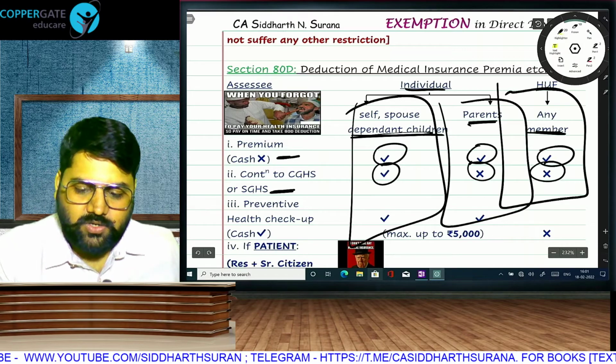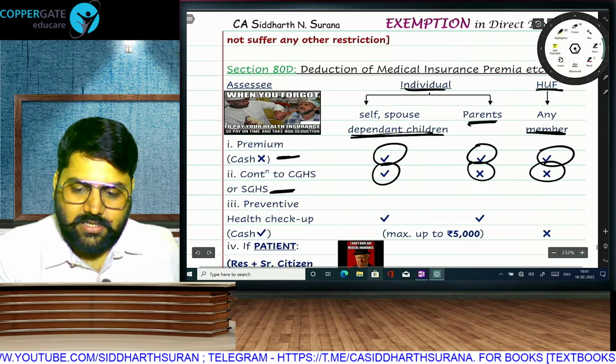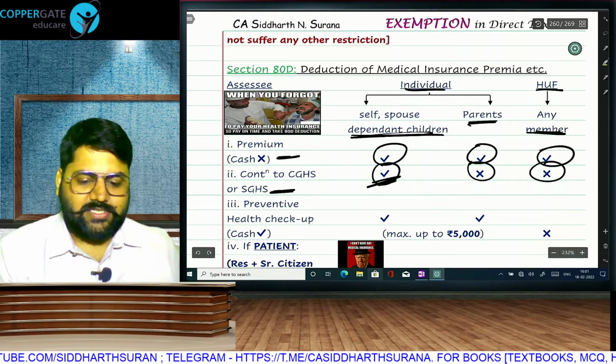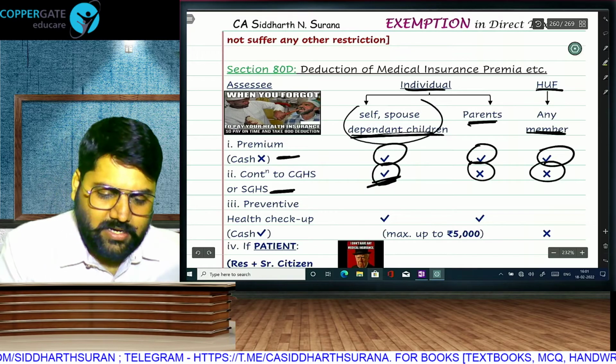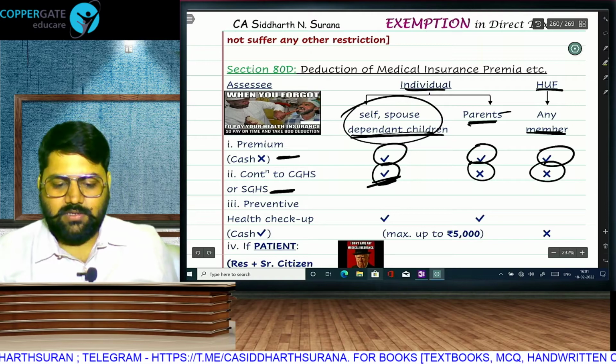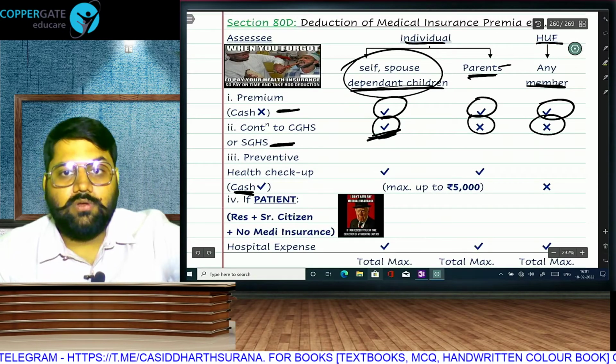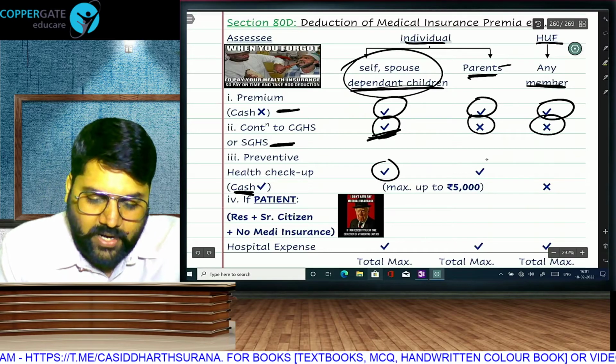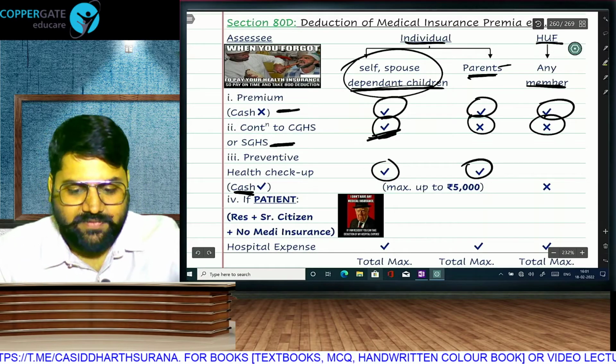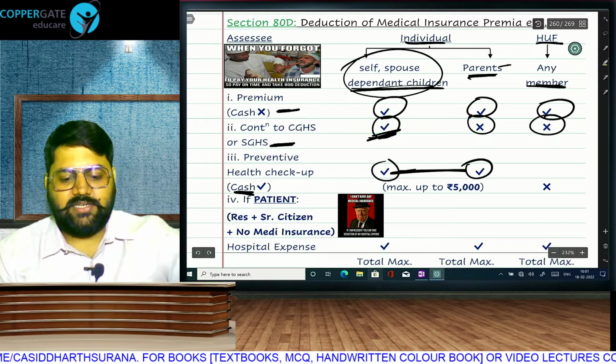So the contribution to government health schemes, the deduction like a donation, can be taken within the maximum limit of this category. If this category limit is over, you cannot use it over here. You have to take it here. Preventive health checkup, here we will allow you cash also, but only for these two categories, self, spouse, children and parents, only for individual, and these two total will be restricted to 5,000.